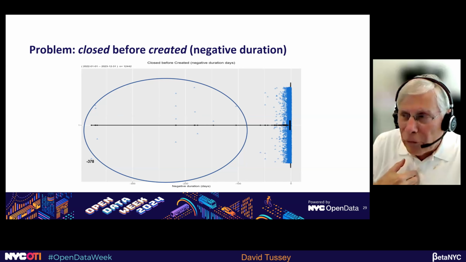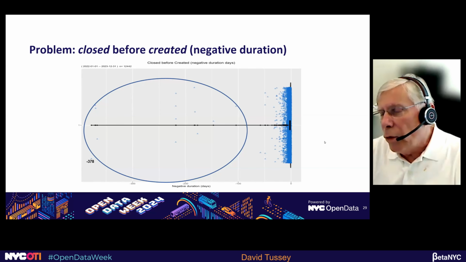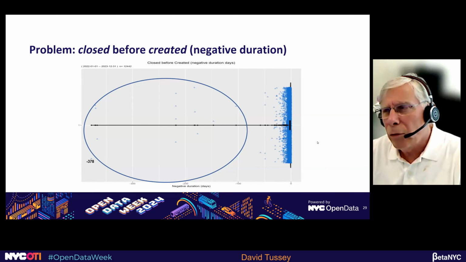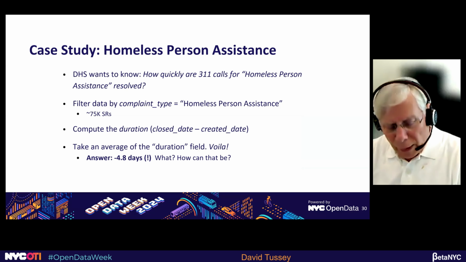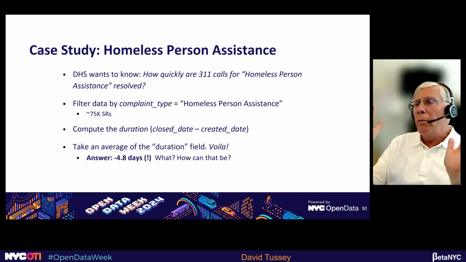That's how I see this kind of treated, but you do have to make a judgment, and in some cases you may have to find out, is there something else going on here you're not aware of? Like maybe the created dates are inaccurate, but still, I think they're just closed before they were created. In some cases, they're closed years before, and that tends to indicate a real problem here. All right, so here's an example of how that can be a problem.